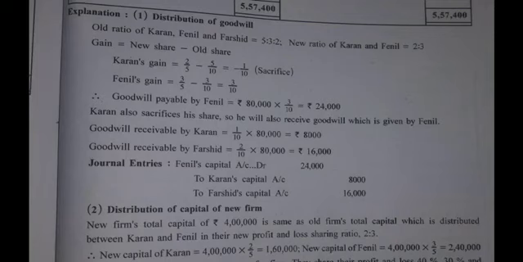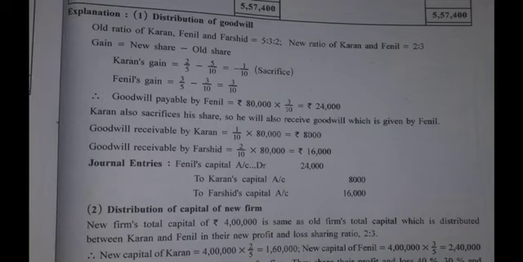Alright, so the new value of goodwill is 80,000. 80,000 into the old ratio we have already obtained, which is 5:3:2. As per this, the amount of goodwill payable to Farshid will be 80,000 into 2/10.